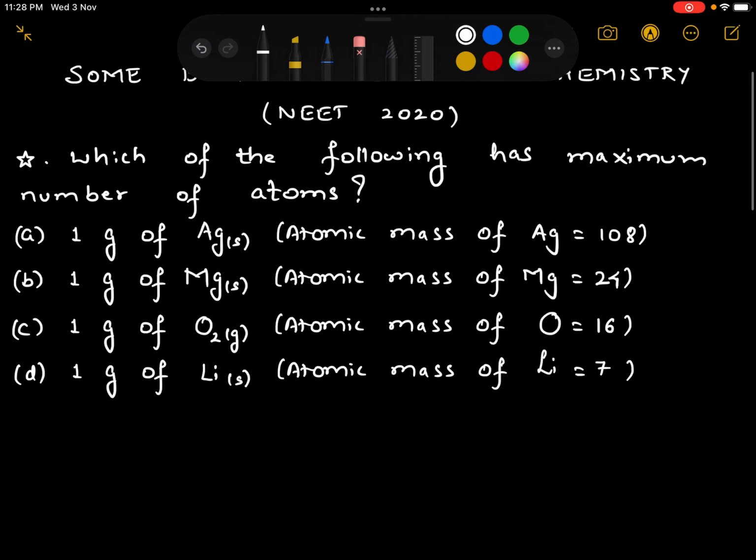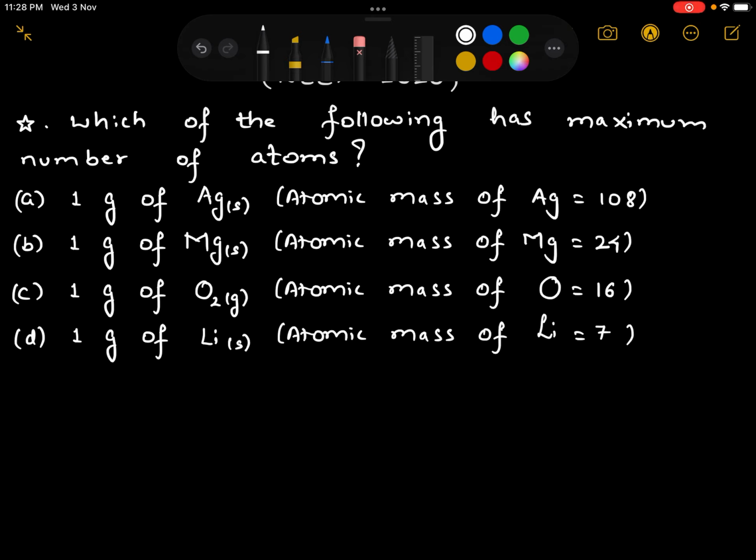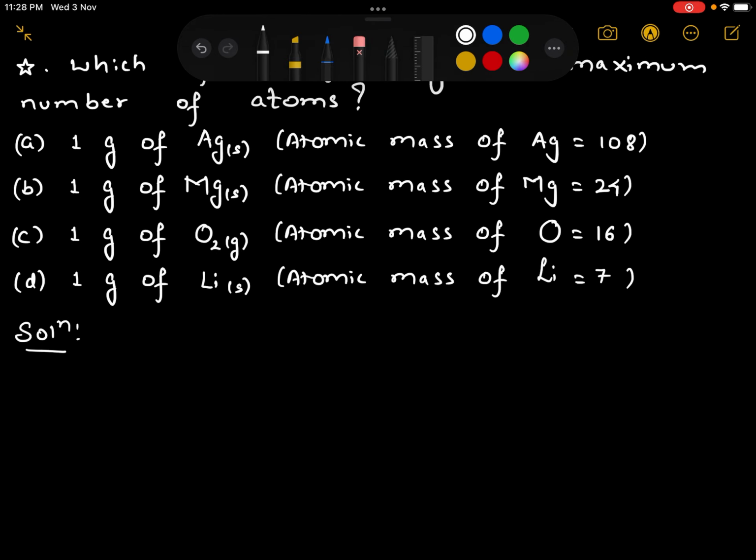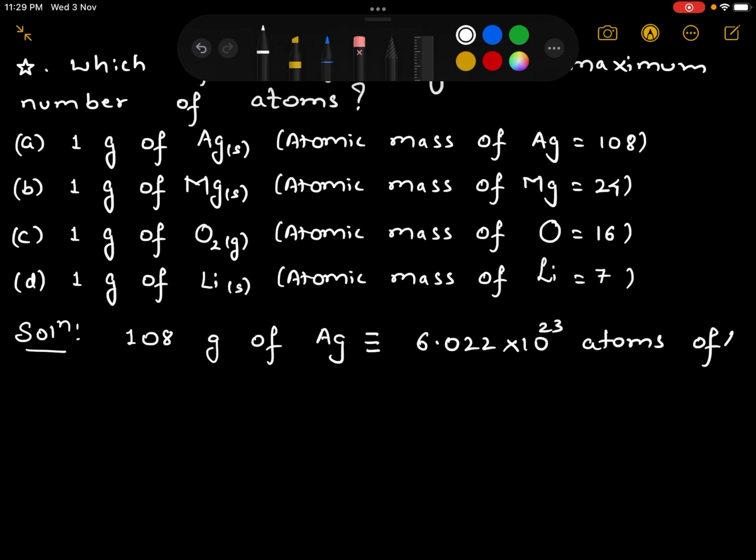Now, what we are going to use is the standard relationship, that is the standard molar mass of silver, which is 108. So 108 grams of silver corresponds to the standard number, that is Avogadro's number, 6.022 into 10 raised to 23 atoms of silver, since silver is in monoatomic state.